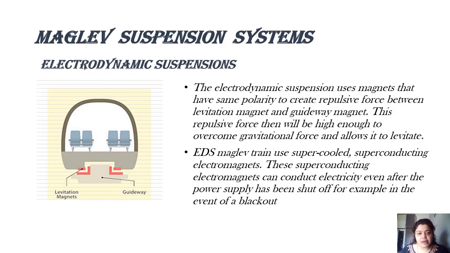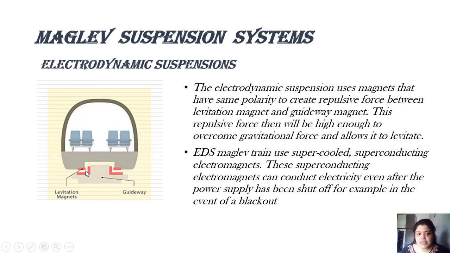You have a bar, a conductor on which a coil is wrapped. Current flows through the coil and the bar will get magnetized. This is how a normal electromagnet is formed. Now this contains superconducting material. So the coil is of a superconducting material. So whenever magnetism is achieved, we say they are superconducting electromagnets.